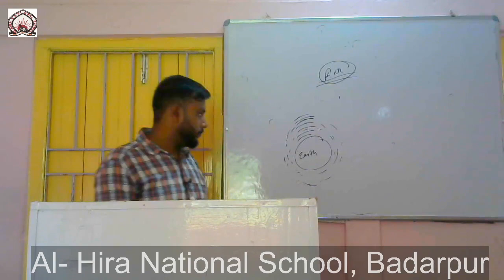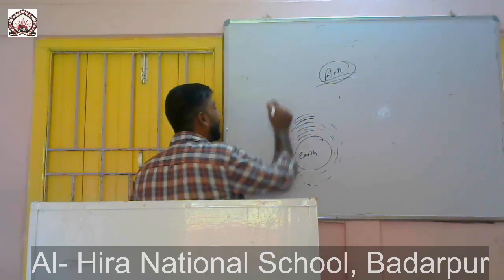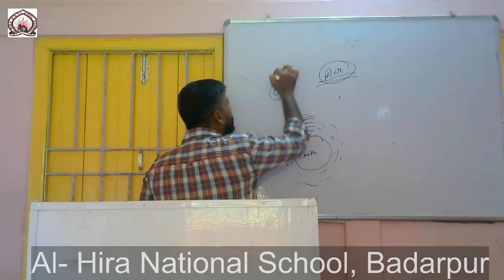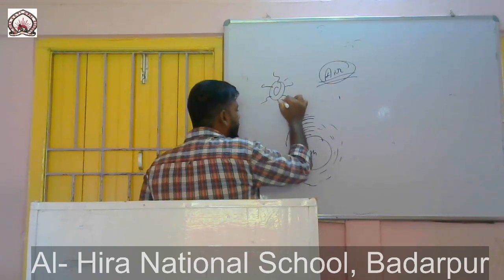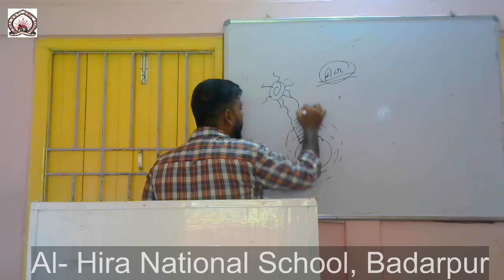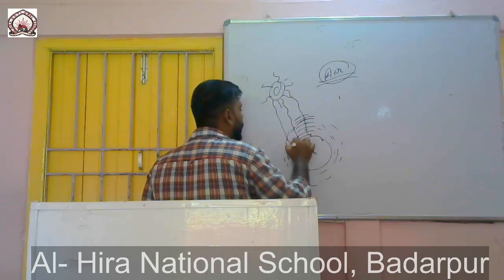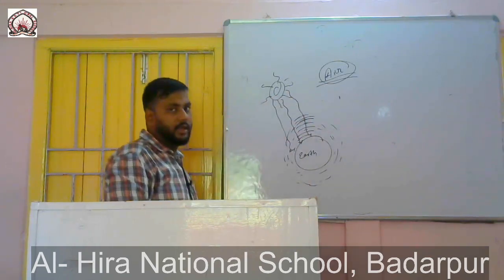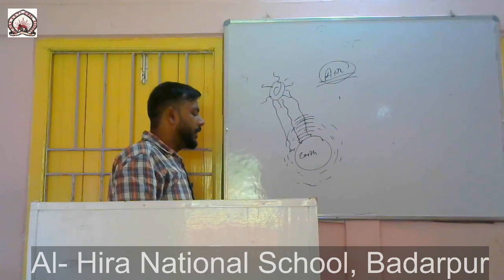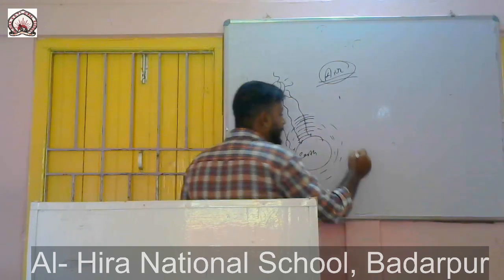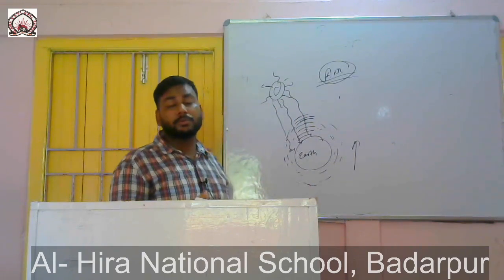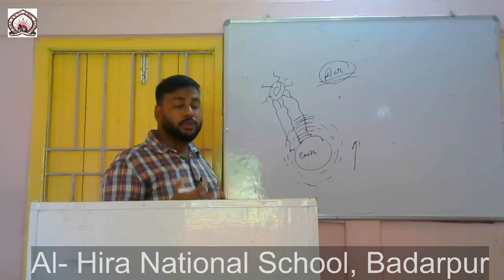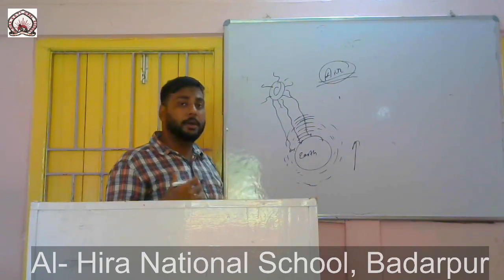Again, suppose this is the sun. When sunlight falls on the earth, the temperature of the earth does not increase immediately. It warms up slowly. What helps the earth to warm up slowly?